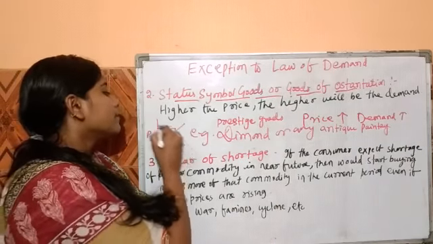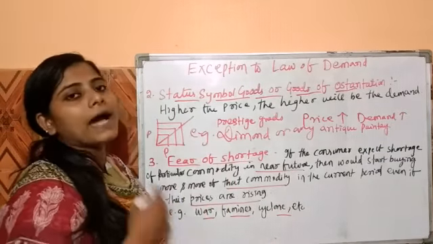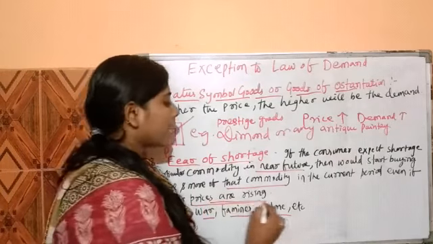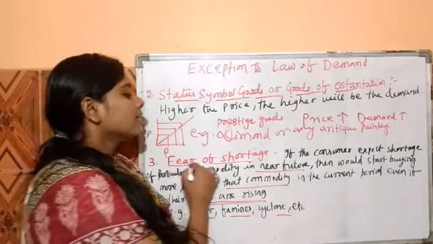Next is fear of shortage of goods. If consumers expect a shortage of a particular commodity in the near future, then they start buying more and more of that commodity in the current period, even if prices are rising. Examples are war, famine, cyclone, etc. During these situations, consumers buy more of the commodity even if prices are rising, because they expect a shortage of the particular commodity in the near future.